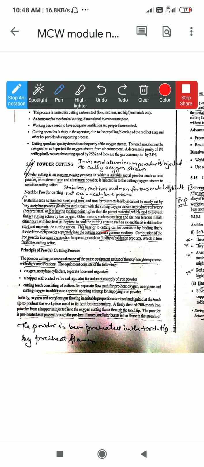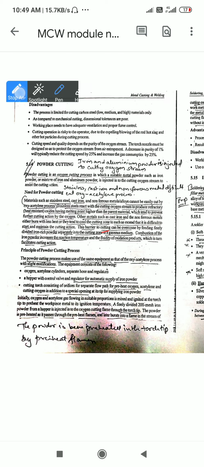Then next, we will see how the powder cut procedure is used. The powder is preheated with the torch tip by the preheating flame. Now you can see initially the oxygen and acetylene gas flow. One minute, I will show you.